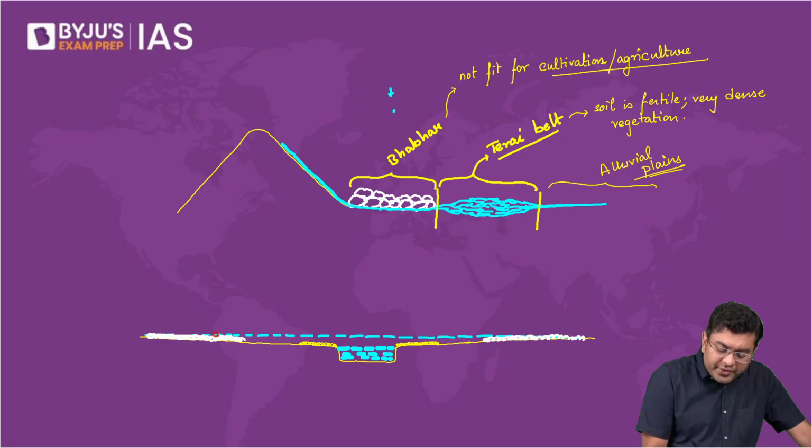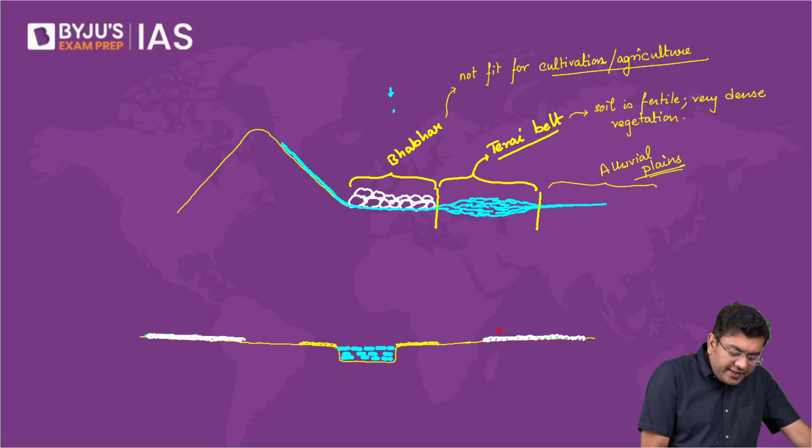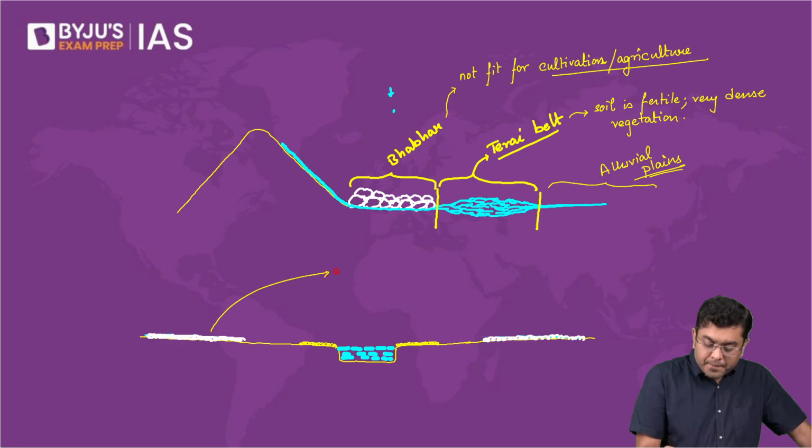These deposits were created once when the river flooded. But after that, these deposits are not getting replenished on a regular basis. So these are referred to as the older deposits, which have been created a long time back.